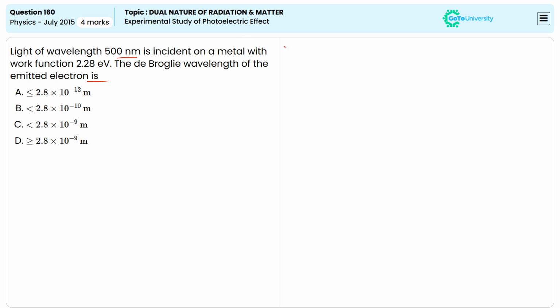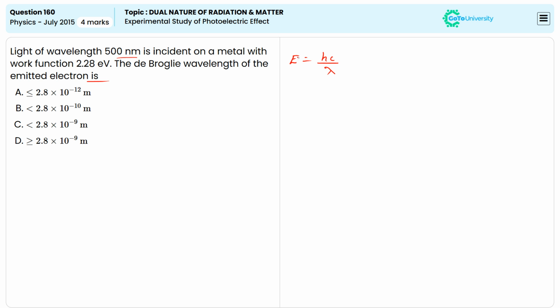Given the energy of the photon E is calculated using the equation E = hc/λ, where h is the Planck's constant, c is the speed of the light, and λ is the wavelength of the light.